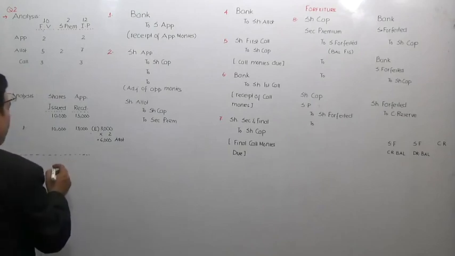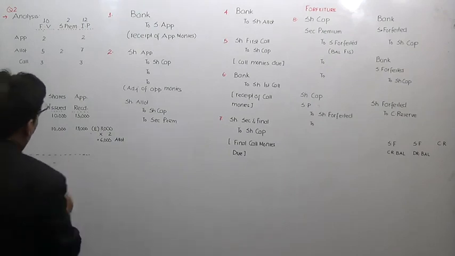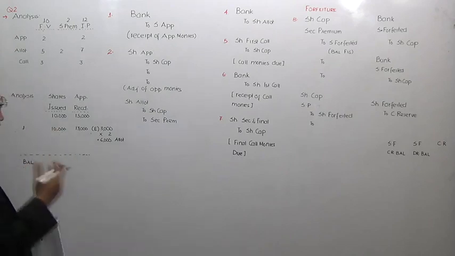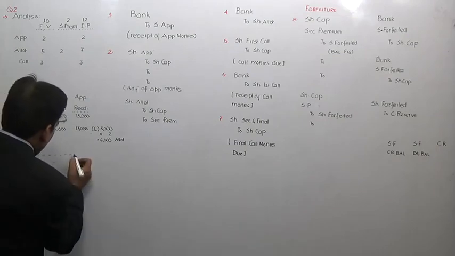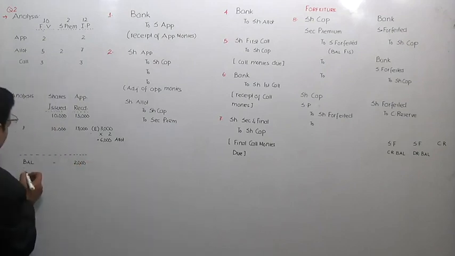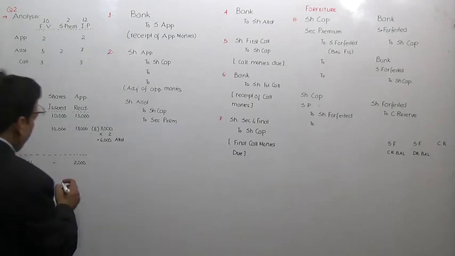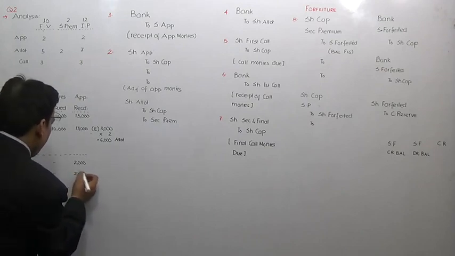So after having taken your first decision, now the situation is that balance, you have nothing more to offer because all 10,000 shares have been allotted among 13,000 applicants. However, 2,000 applicants are still in the waiting. Now you don't have any other alternative. You will be forced to reject them, and that is exactly what the directors of the company did. They simply did not allot these shareholders any shares.